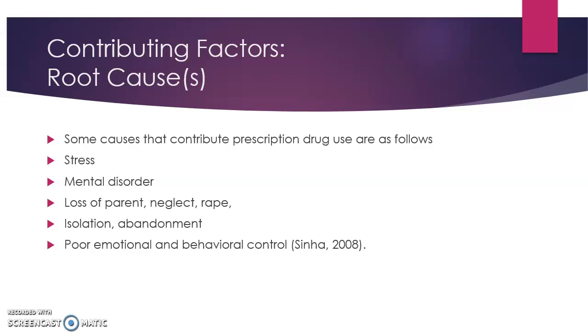Parents that misuse and become addicted to prescription drugs can influence their children as they grow up, so that they believe that it is okay to use drugs. So it can lead future generations to become addicted.